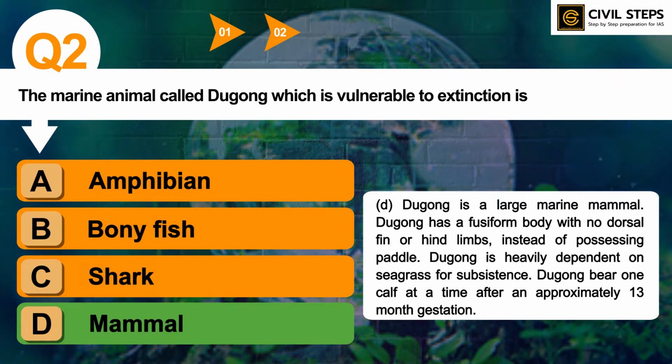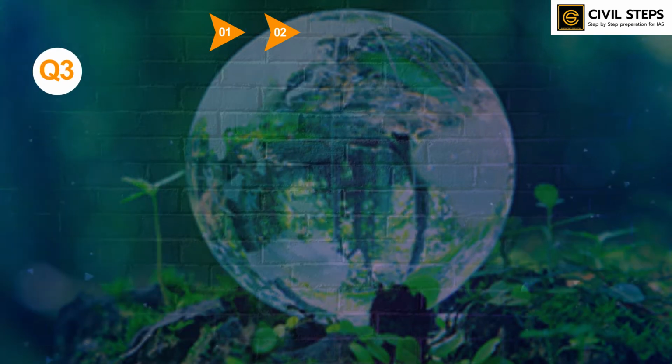Actually, dugong is a marine animal, and in another year, UPSC framed one statement like, some marine animals are mammals. So that was also framed from dugong. You can read more about that from standard sources and basic NCERTs and Google also. So this was all about question number second. Now let us discuss question number third.